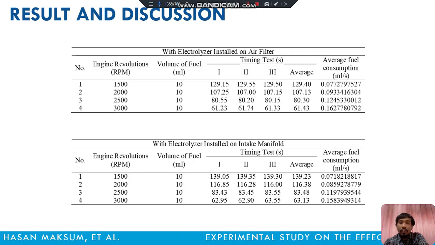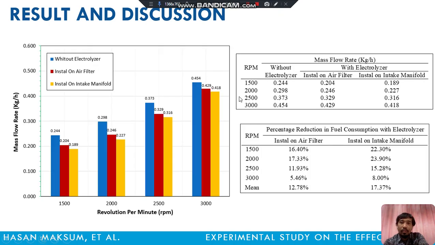Next, this is with the electrolyzer installed on the air filter. Then the second, installed on the intake manifold. After we get the data, we calculate to find the comparison and percentage reduction in fuel consumption.